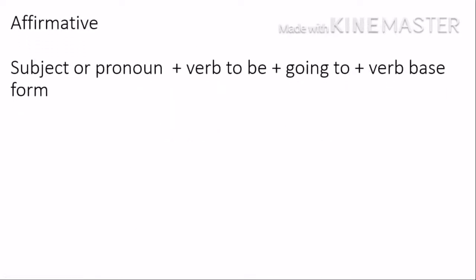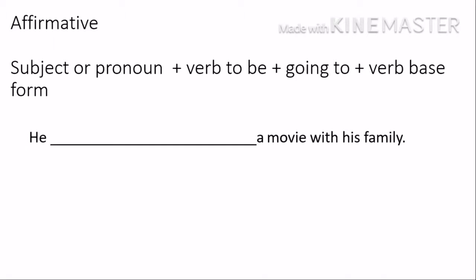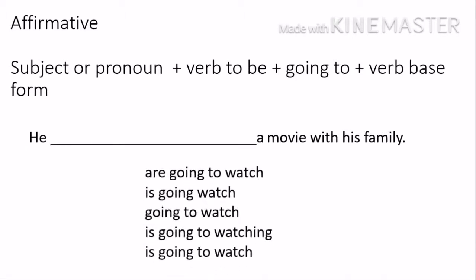And how do I make the affirmative? I have to use a subject or pronoun, the verb to be according to the pronoun, and going to in the verb form. Let's see an example. A movie with his family. Which one is the correct? He are going to watch a movie. He is going to watch a movie. He's going to watch. No, he's going to watch. He is going to watching or is going to watch.